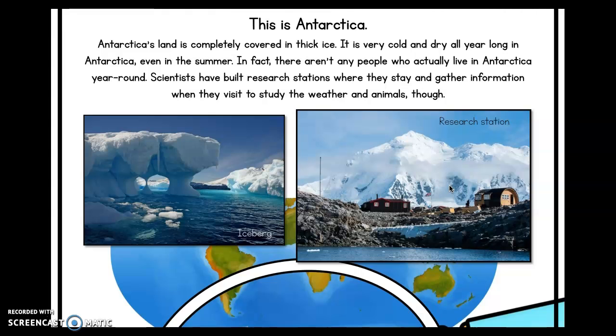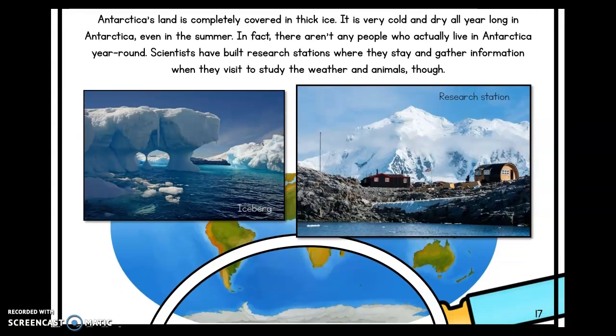Next up is Antarctica. All right, guys, Antarctica is all the way at the bottom. So it's very far away from the equator. Antarctica's land is completely covered in thick ice. It's very, very cold and dry all year long, even in the summer. There aren't any people who actually live in Antarctica year-round. Scientists have built research stations where they stay and gather information when they visit to study the weather and animals.